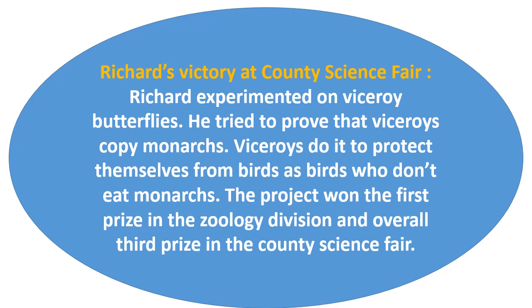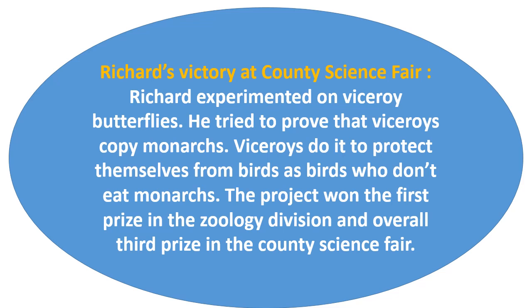So he tried to find out the reason. Monarchs don't taste good to birds, means birds do not like to eat monarchs, and Viceroys on the other hand do taste good to birds, means birds like to eat Viceroy butterflies. So the more they look like monarchs, the less likely they are to become a bird's dinner.